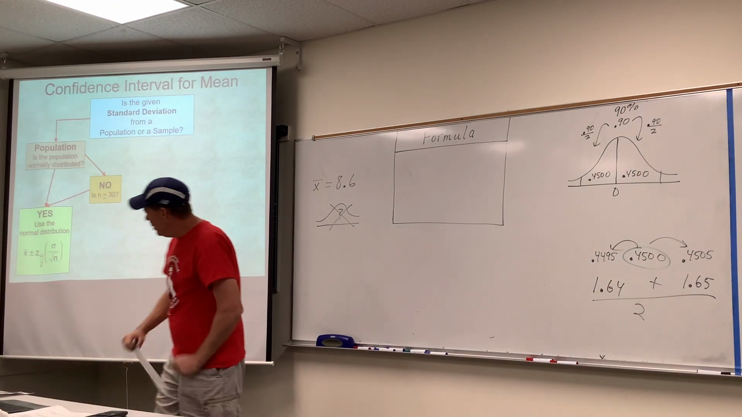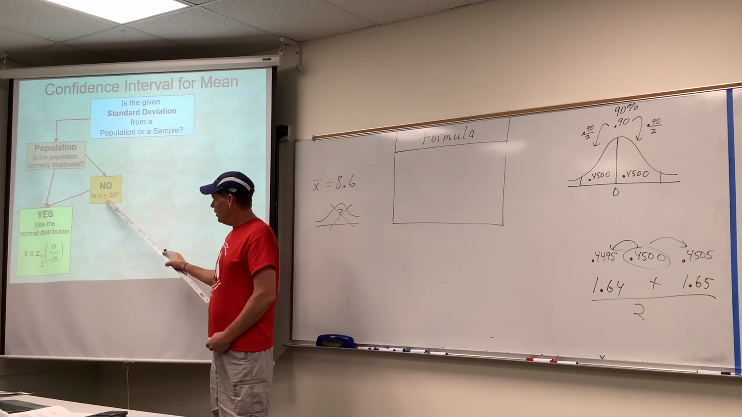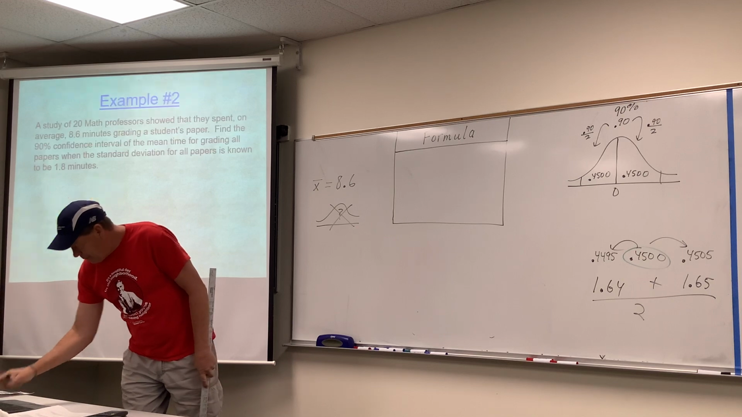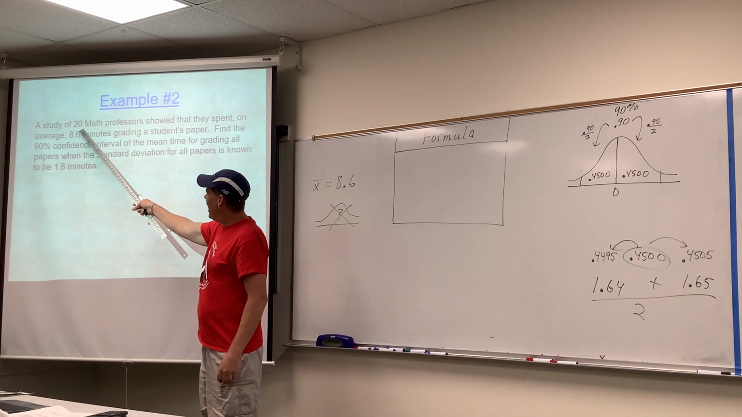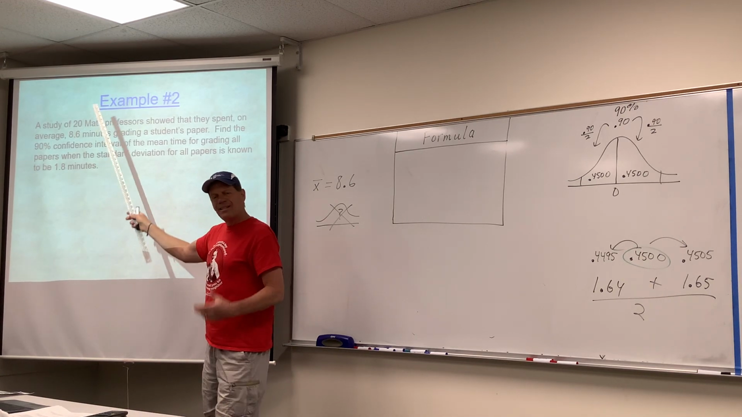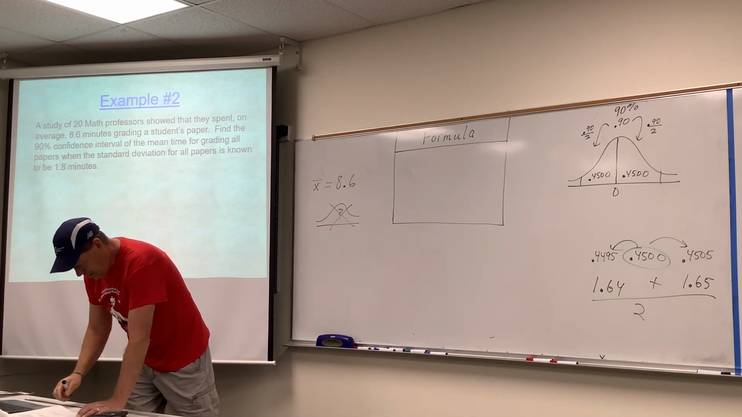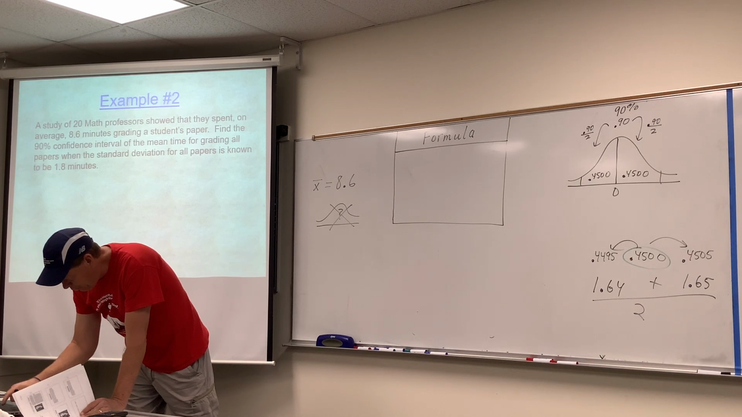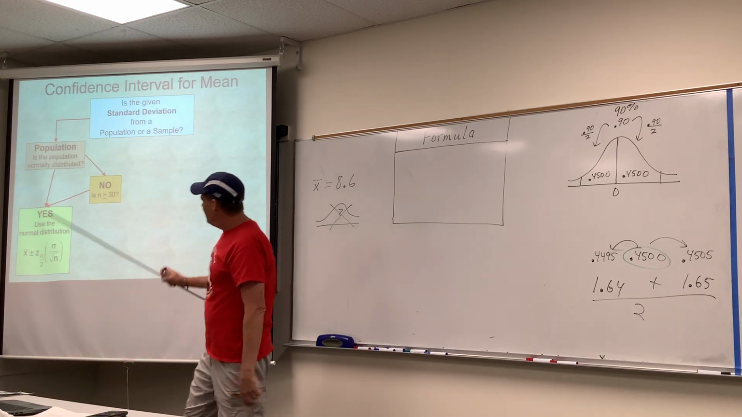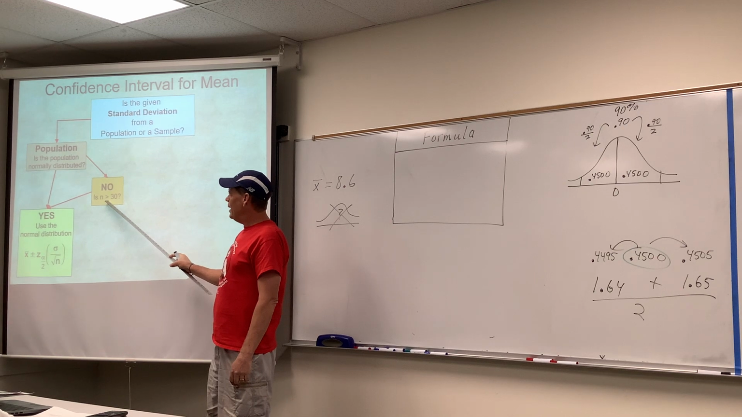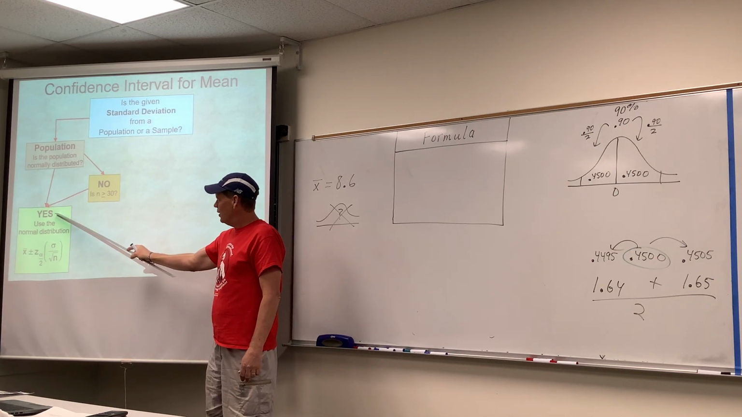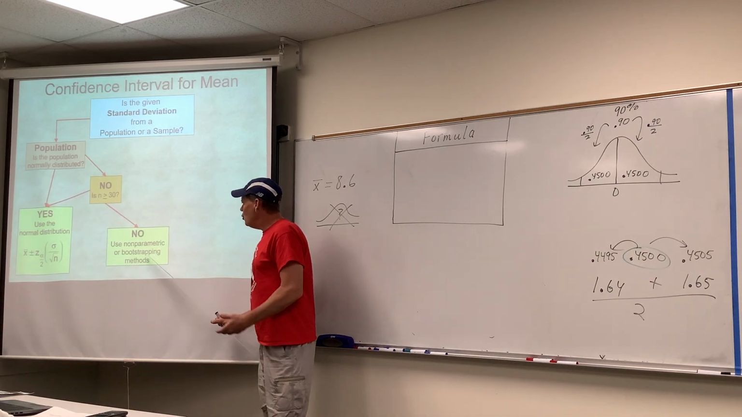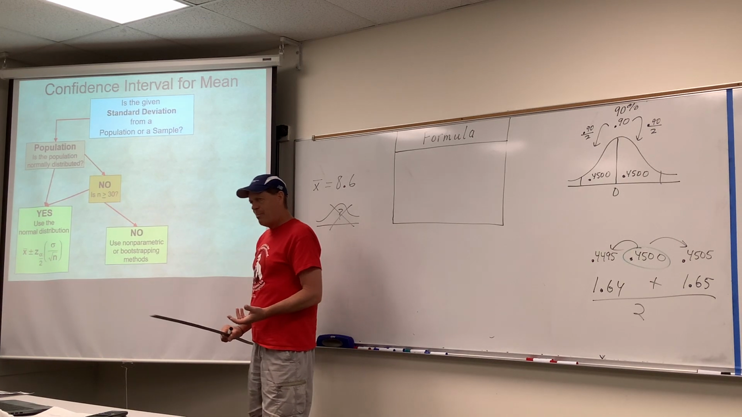Since it did not mention being normally distributed, we have to check our sample size to see if it's at least 30. Read the question again. How big was their sample? 20 math professors. That's less than 30. I keep flipping back and forth between the question and the flow chart. Is n greater than 30? No, they only sampled 20. We can't say yes to that question. So, no. And so, use non-parametric or bootstrapping methods.